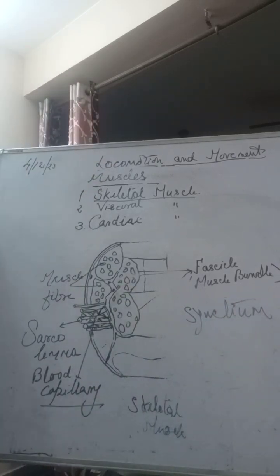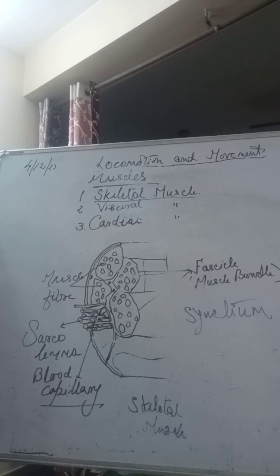So this is known as a syncytium, a big area of the sarcoplasm having many nuclei.